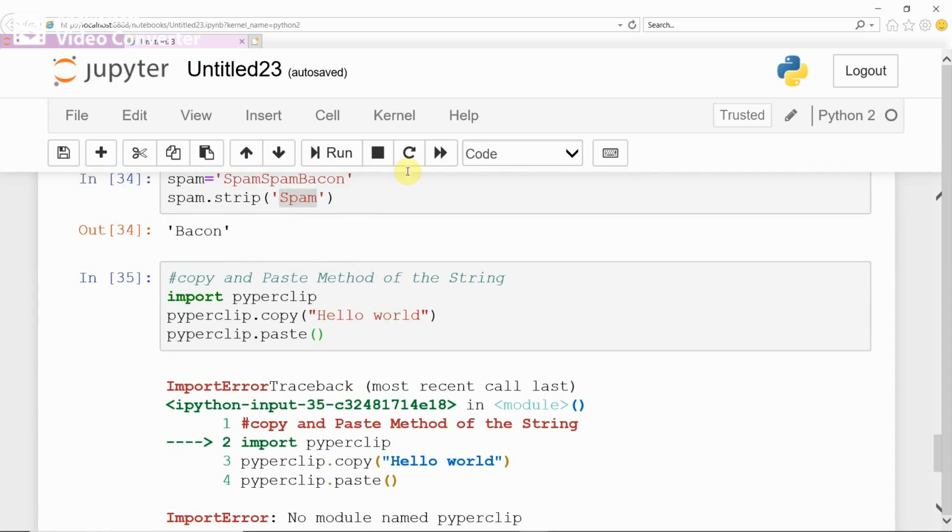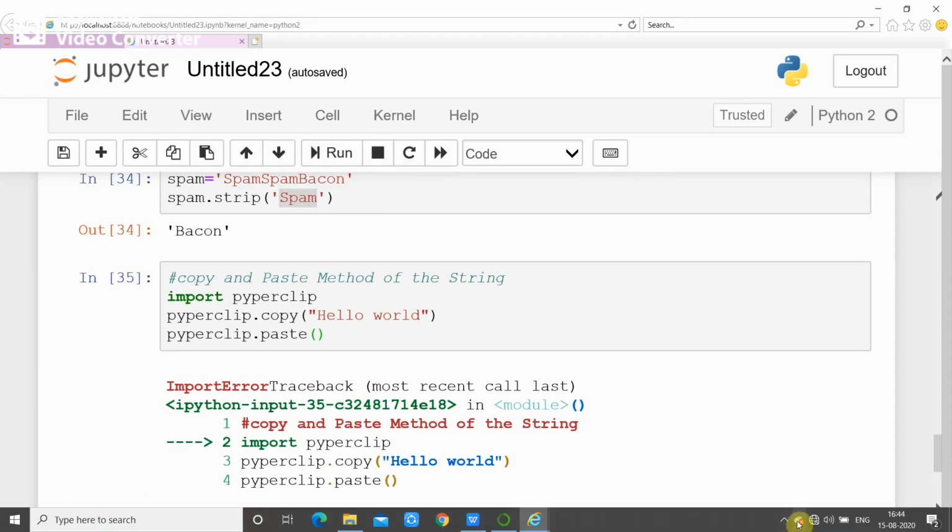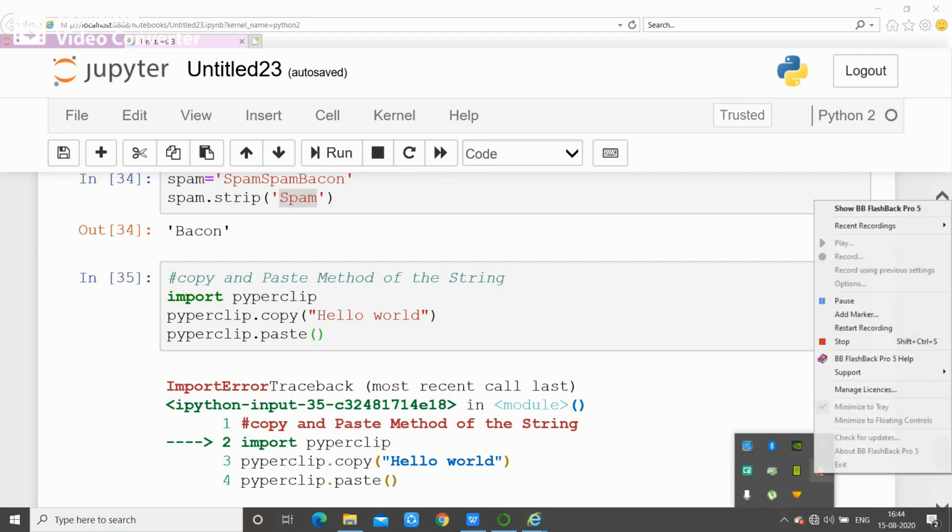That we will see later. Like this the clipboard copy and paste function works. We just concentrate on this concept. If you are having any doubt, you can ask in the online class.